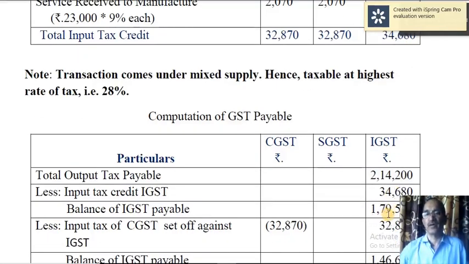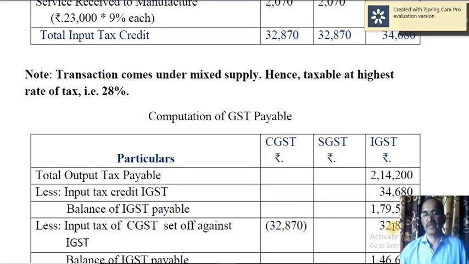Once that is over, still you need 1,79,520. There is a deficit, shortage. Now what you can do, you have to find out whether there is surplus CGST. Yes, you have got 32,870 input tax credit of CGST. There is no liability of CGST. So this is surplus. First you have to exhaust input tax credit surplus of CGST. Use it.